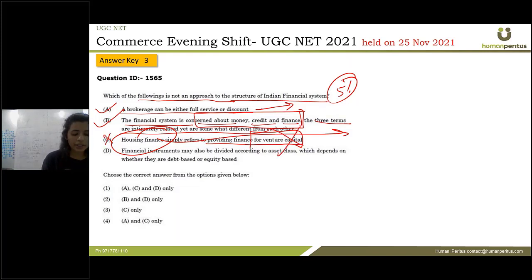The next one is saying financial instruments may be divided according to the asset class. Yes, which depends on whether they are debt based or equity based. I think we also read about these statements in our book too, that the financial instruments are divided according to their asset class, right? Whether they are debt based or equity based, and based on that they put it in your tables, right? So this is also correct. So A, B and D are correct, and he's asking the not correct option. So C is not correct.